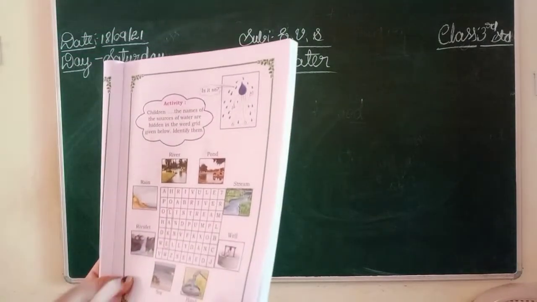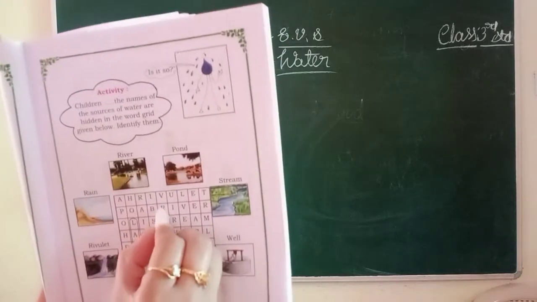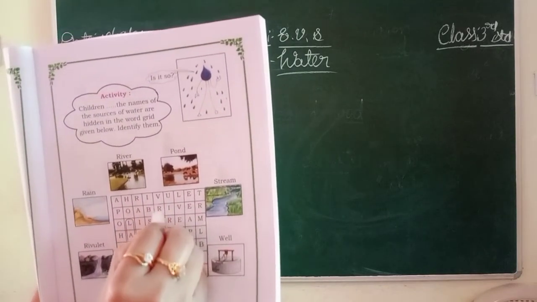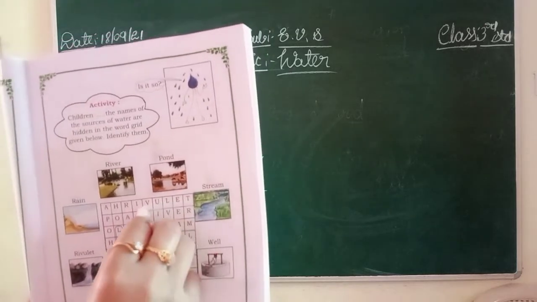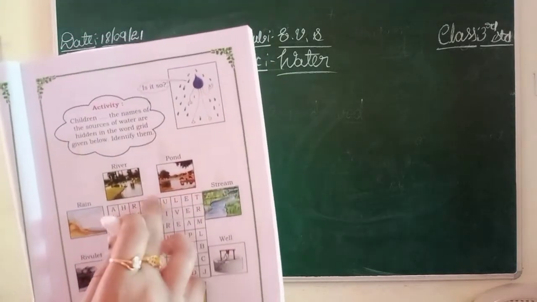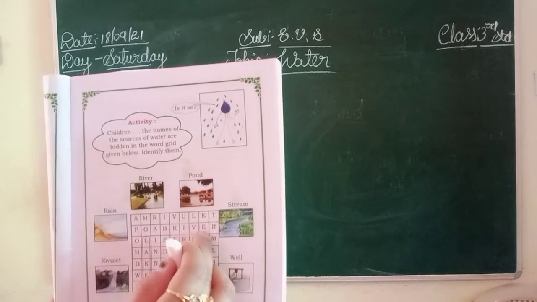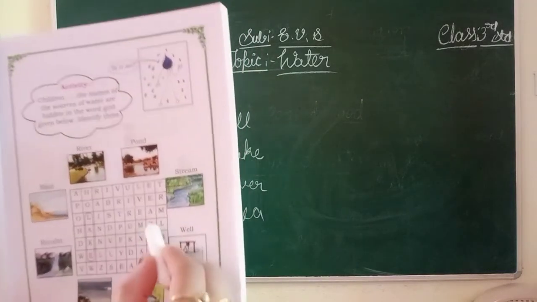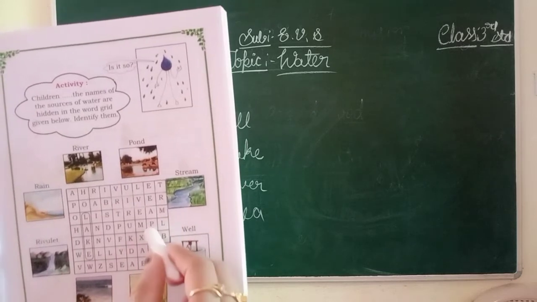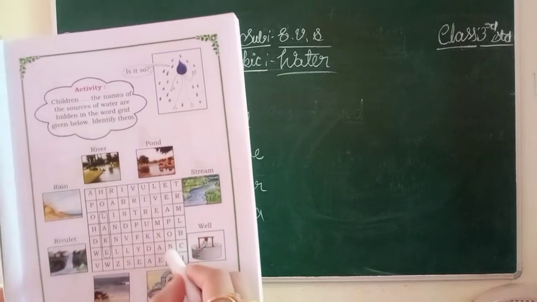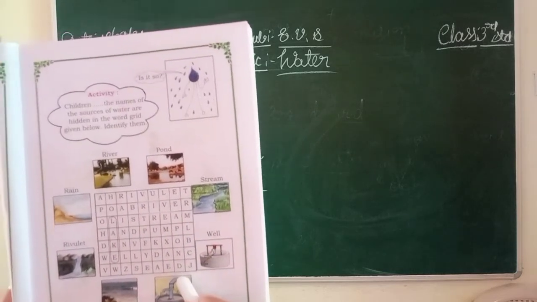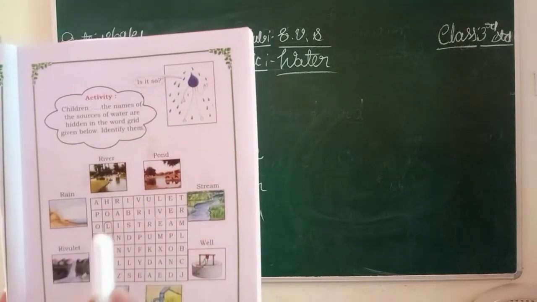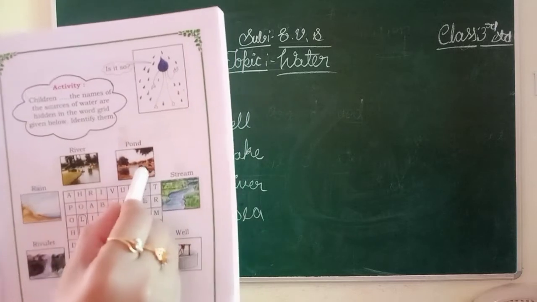Next, river. R-I-V-E-R. River. Just draw like this. Put a round mark on the word river. Okay. Next. Pond. P-O-N-D. Pond. Here I got it. P-O-N-D. Pond. Over. Next. This is river over, pond over.